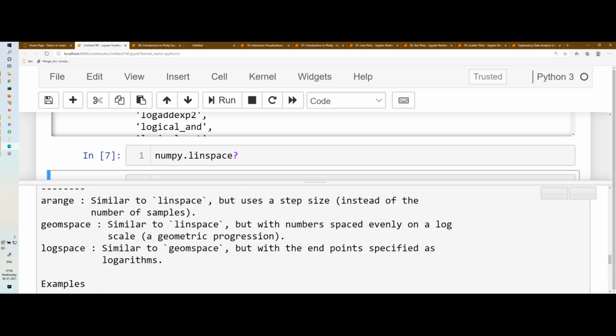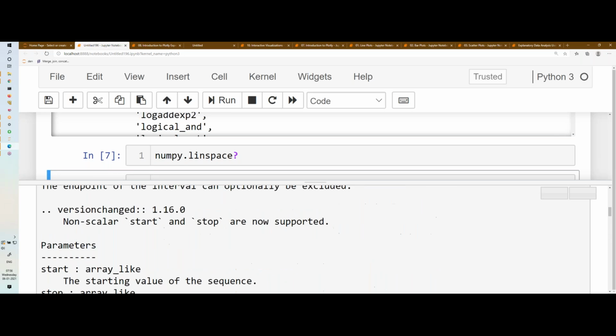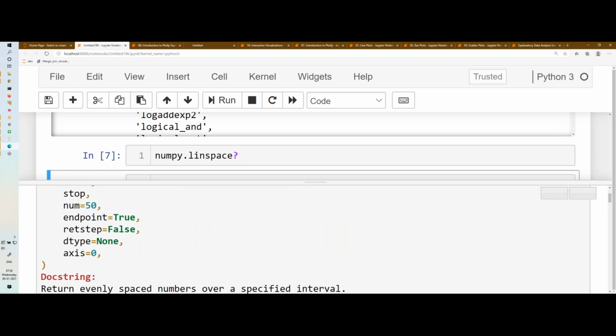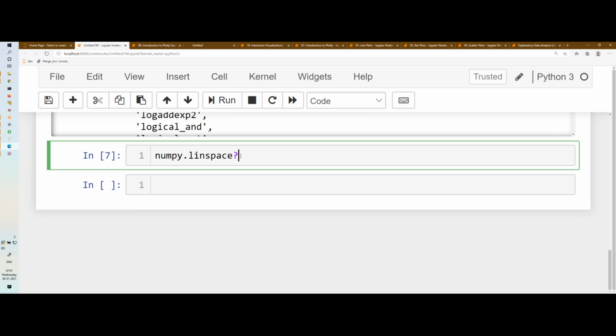If you simply call the question mark and run, you will find the signature of the method, the help, and examples. Every detail you will find. The docstring explains what the function does. The signature tells you which parameters you need to pass when calling the function, and the examples tell you how to use it. So you can get a complete understanding of the function.